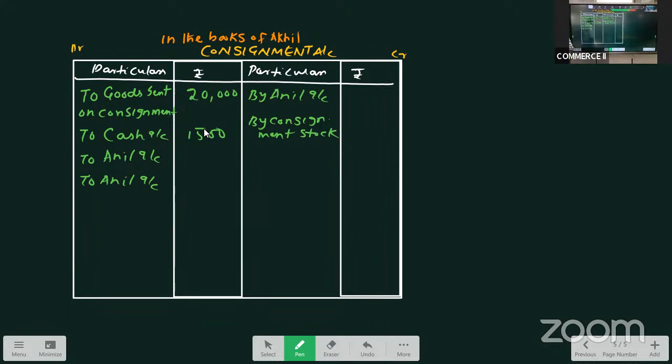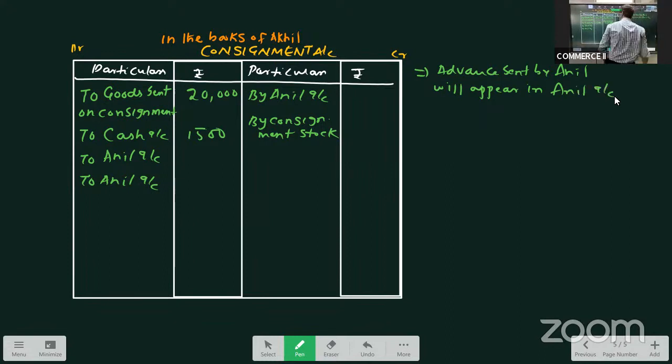Then Anil sends 5,000 advance. Advance sent by Anil will appear in Anil's account. It will not appear in the consignment account. It will appear in Anil's account.